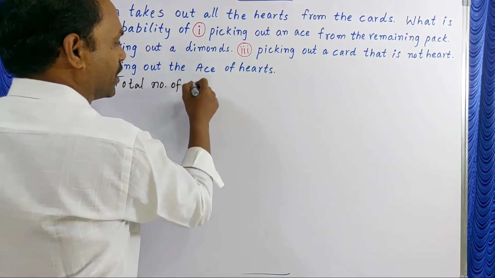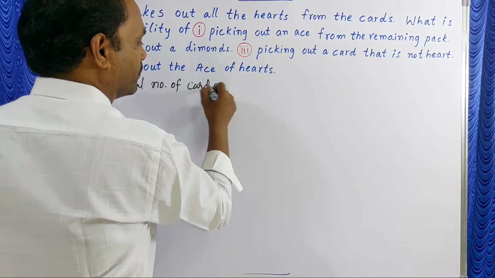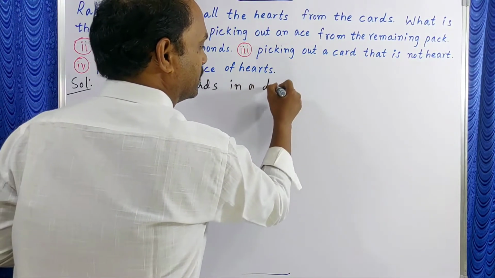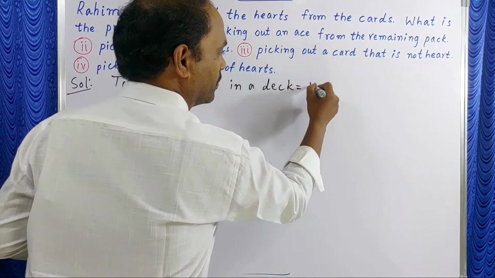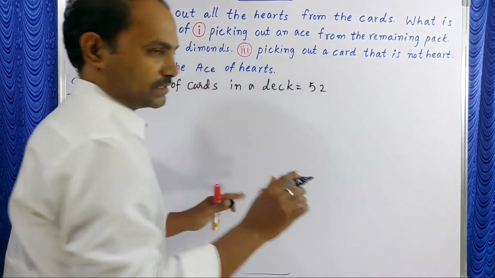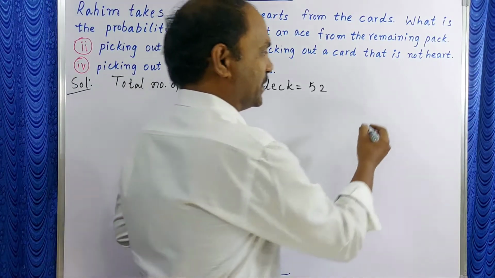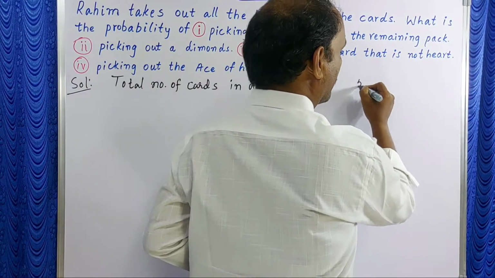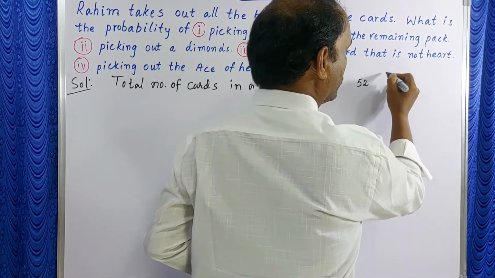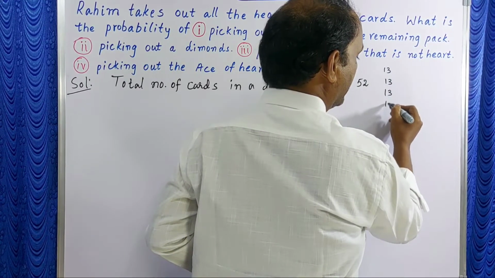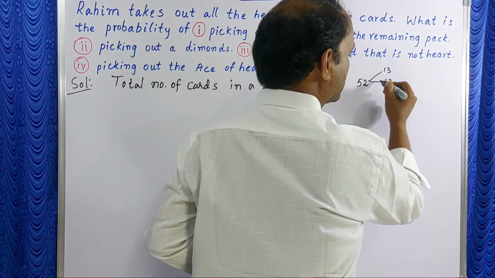Total number of cards in a deck is 52. In that, 4 suits are there. Let me explain here. 52 divides into 13, 13, 13, 13 parts.